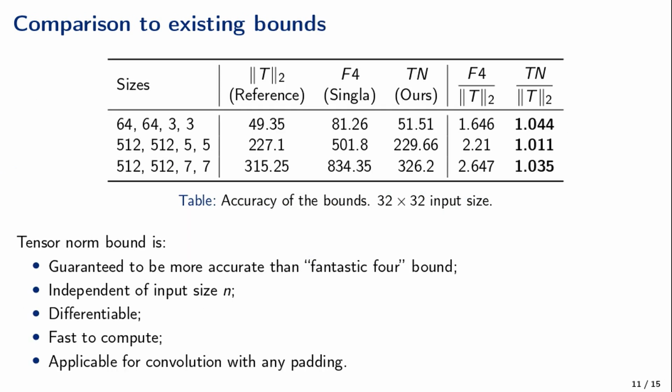The following table shows the values of the bounds for the kernels of different sizes. In the right columns, we can see the ratio of the bounds to the exact value of spectral norm. We observe that in practice, tensor norm is much more accurate than Fantastic Four. In addition to accuracy, our tensor norm bound is independent of input size n, differentiable, fast to compute, and applicable for convolution with any padding.